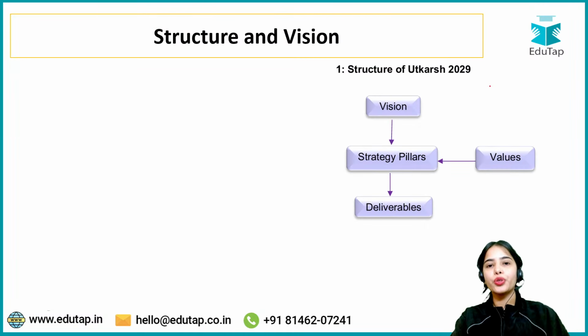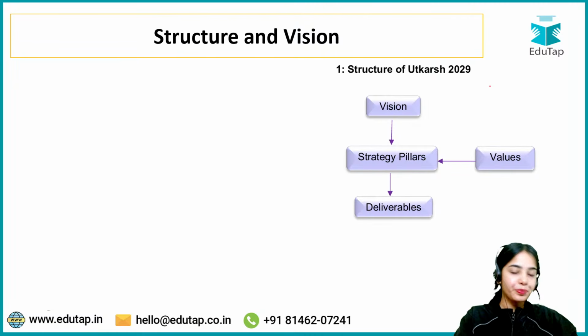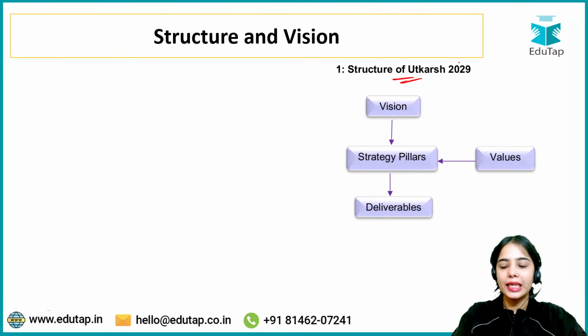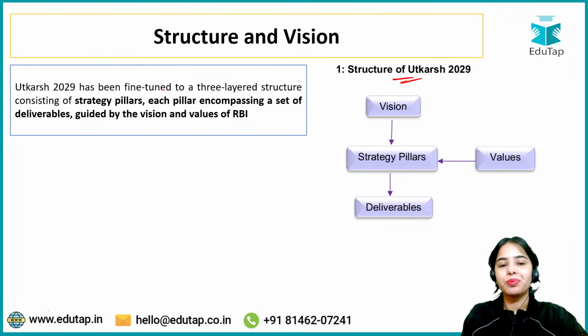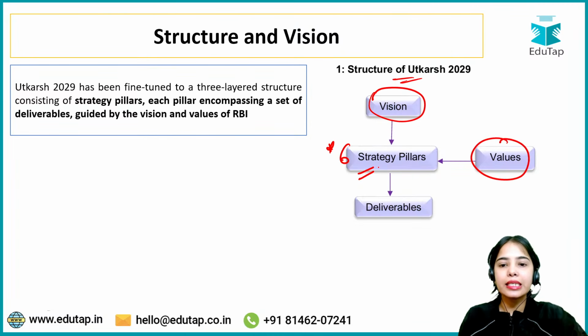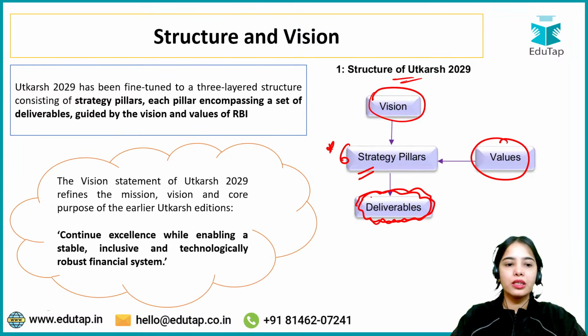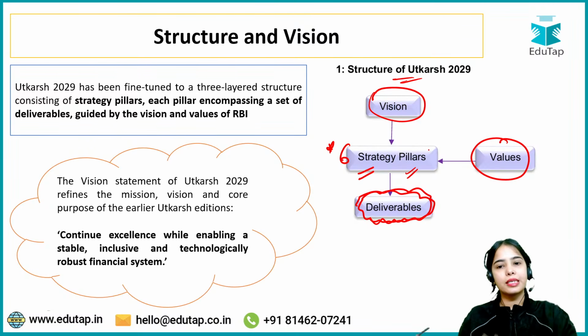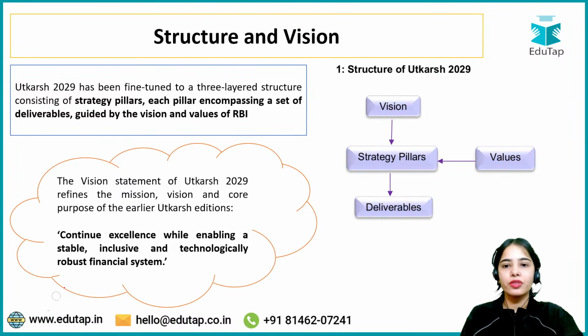Now, coming to the Utkarsh 2029 structure and vision. So what is the structure of Utkarsh 2029? Basically, Utkarsh 2029 has been fine-tuned into a 3-layered structure consisting of 6 strategy pillars. Now these strategy pillars are guided by the vision and the values. And under these 6 strategy pillars, there are the deliverables that RBI will be focusing on. So now the vision statement, the 6 strategy pillars, what are the values, the deliverables? All of this we will be discussing, but let's first start with the vision.